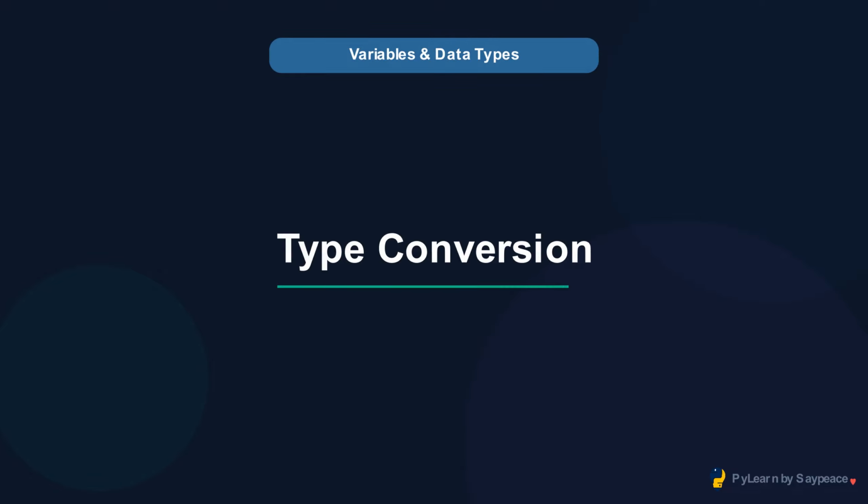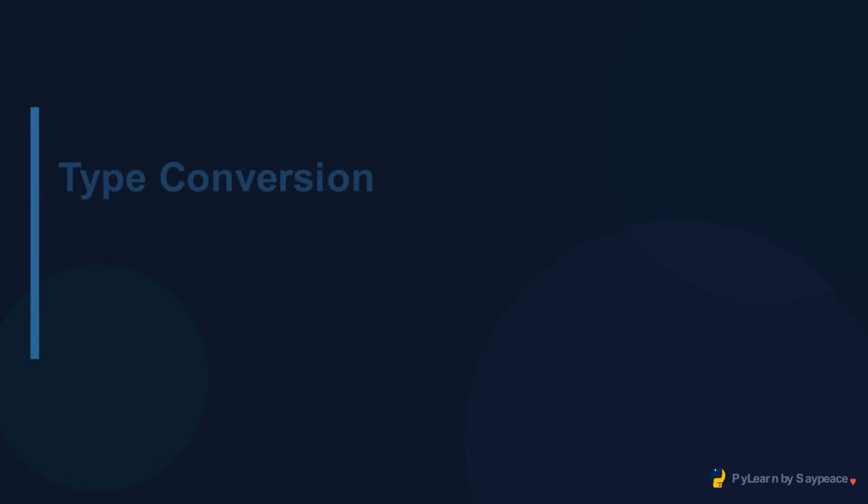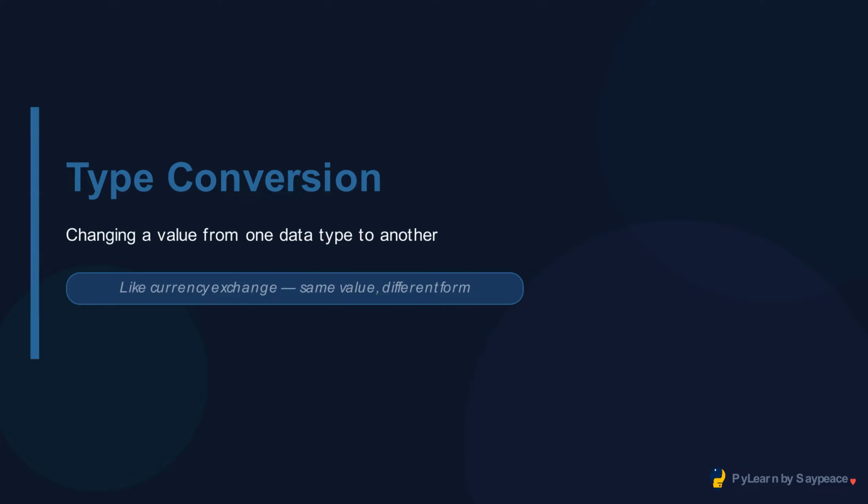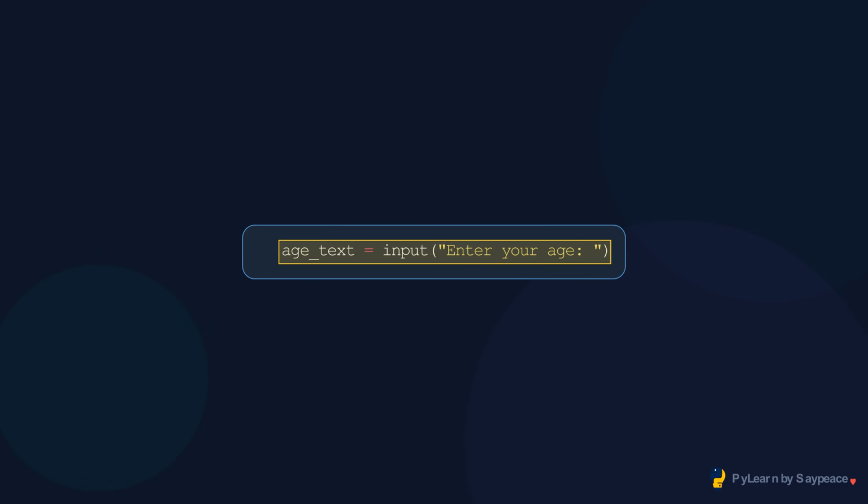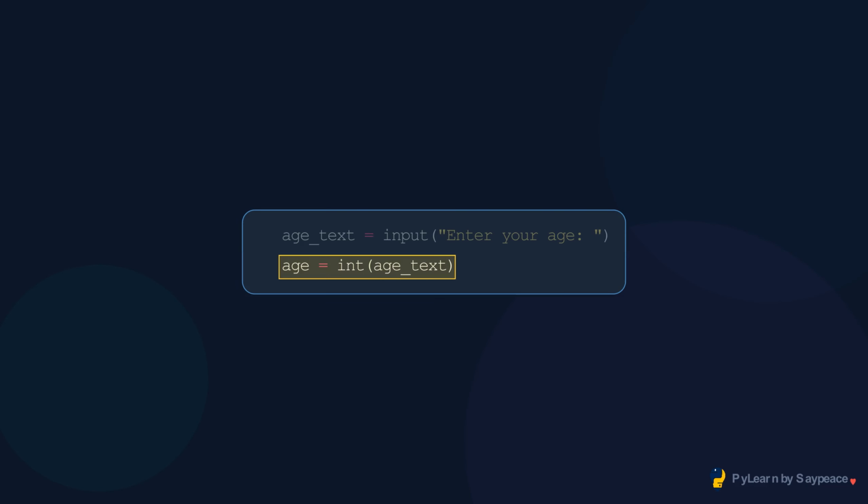Welcome to type conversion. Input always gives you a string. If you need a number to do maths, you have to convert. Python provides a function for each type, int, float, str, bool. The user types 25. age_text holds the string "25", not the number. Int converts the string to an integer. Now age holds the number 25 and you can do arithmetic with it.